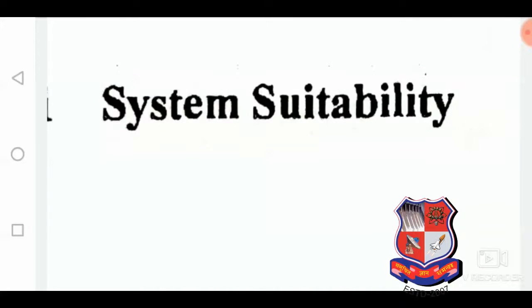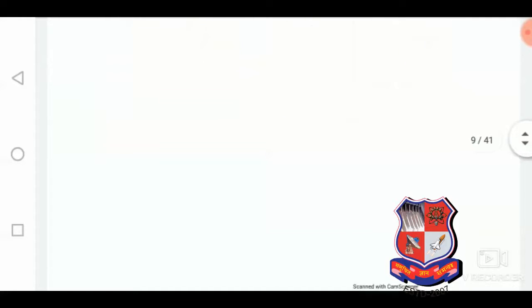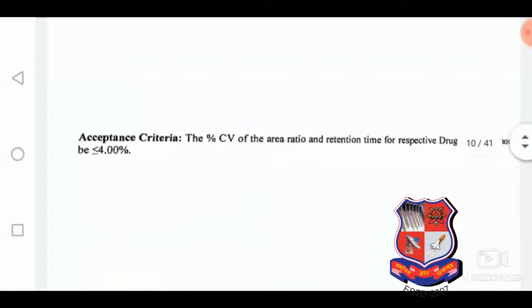System suitability, that is another experiment that has to be carried out before the extracted sample analysis. For the system suitability, generally companies prefer the MQC vial, that is aqueous MQC vial, and the percentage CV of the area ratio and the retention time for the respective ISTD should be smaller than or equal to 4%. So here we are assessing the percentage CV.